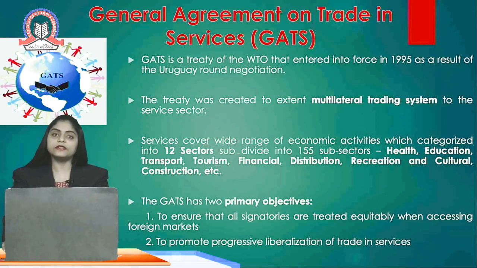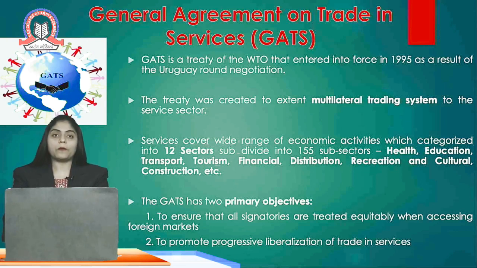The service sector has a wide range of services, categorized into 12 sectors and subdivided into 155 subsectors. The sectors under services include health, education, transport, tourism, construction, distribution, recreation and cultural activities, etc.